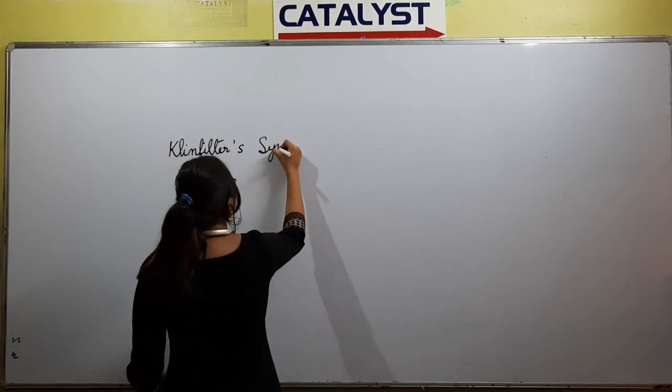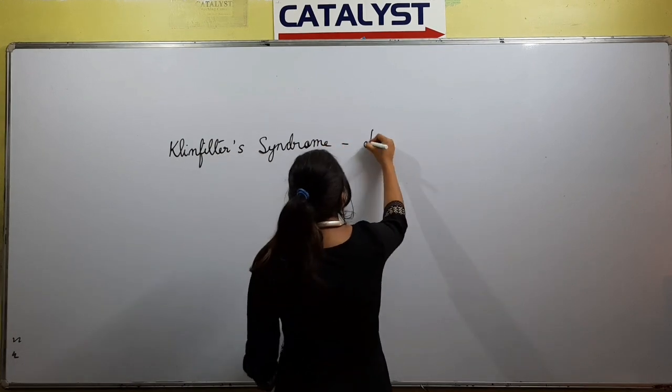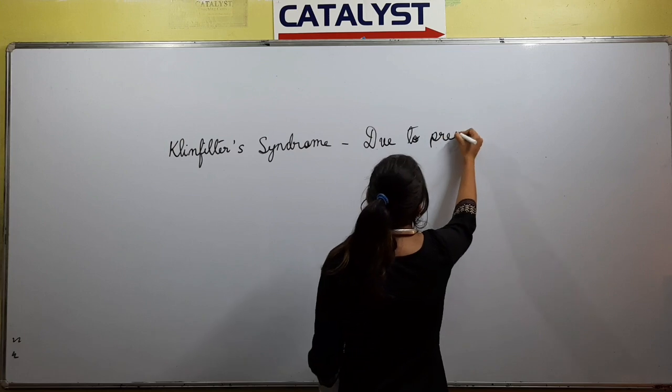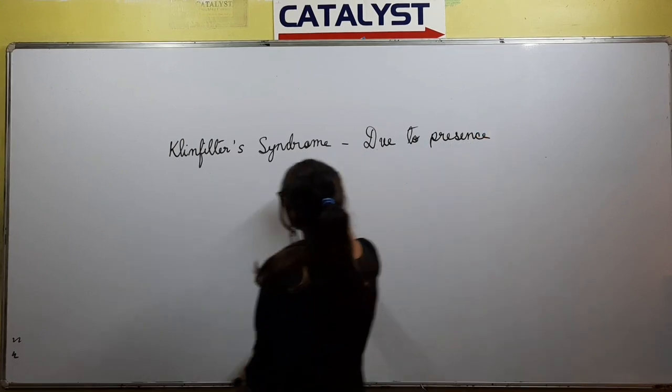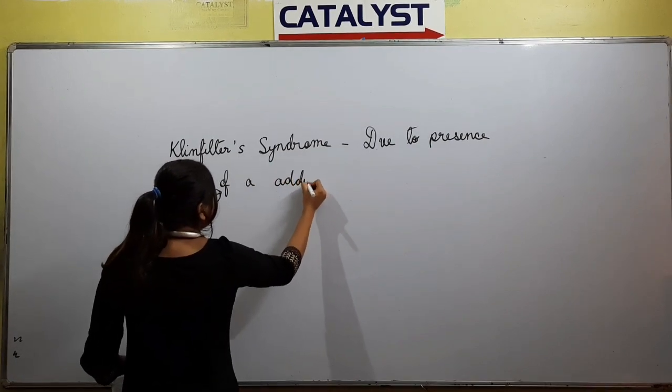Klinefelter syndrome takes place due to presence of an additional X chromosome.